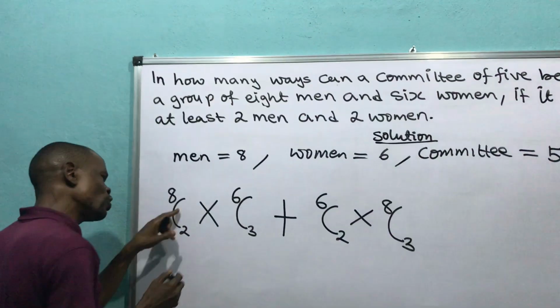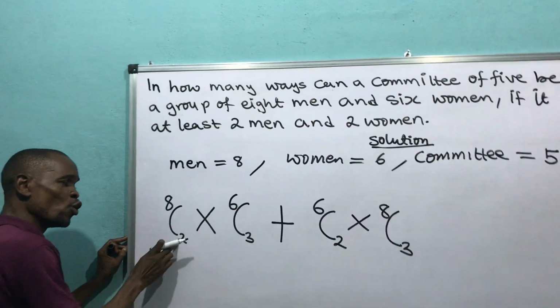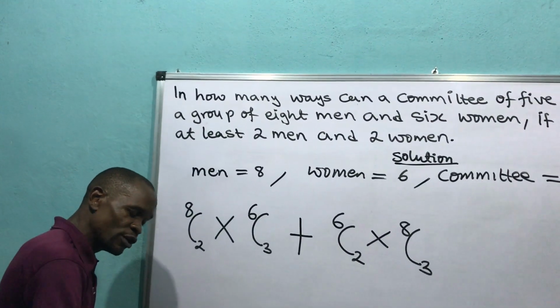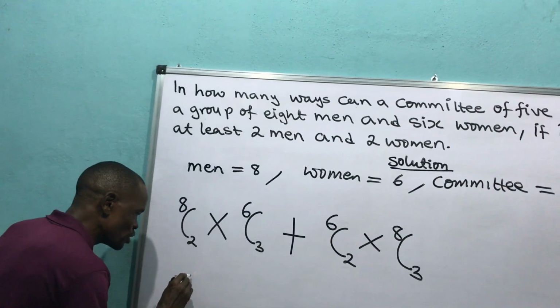Then what does this mean? This means that 8 should go down by 2. That 8 should reduce by 2. And this means that what?